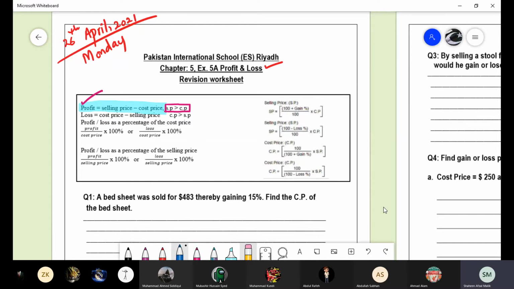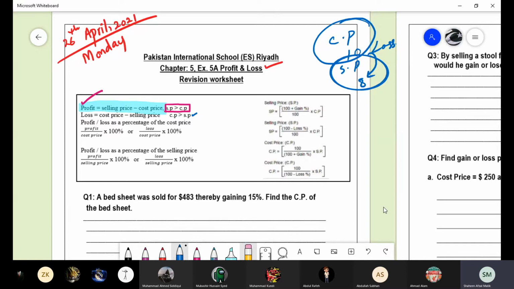Then what is the loss? The loss is when the cost price is greater and the selling price is less. Let's suppose you are making something at 10 riyal and you are selling it at 8 riyal. Even your cost price is not fulfilled, so you are going into loss.